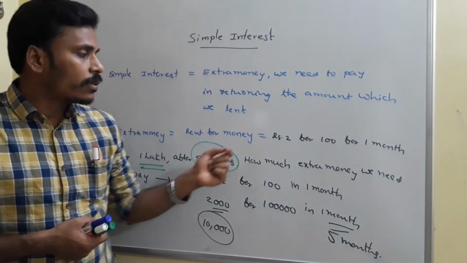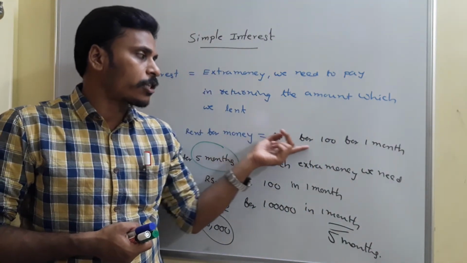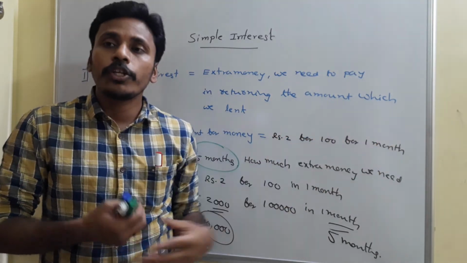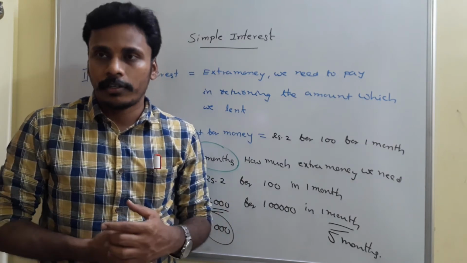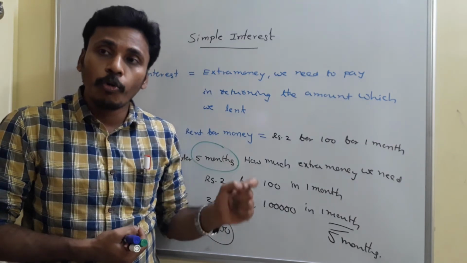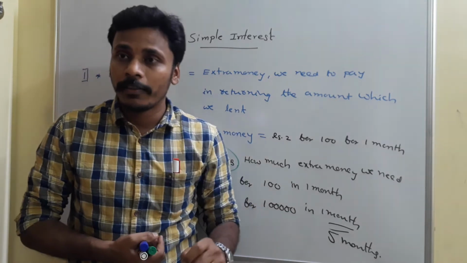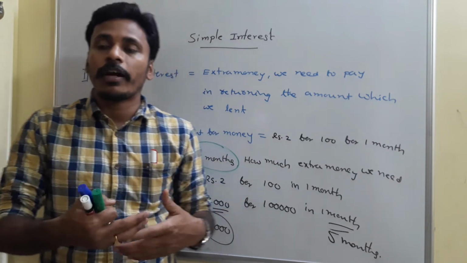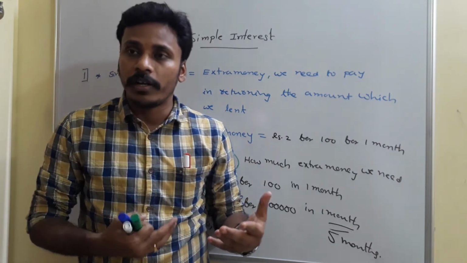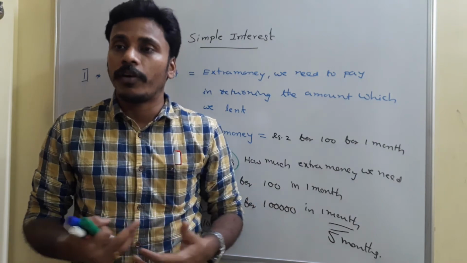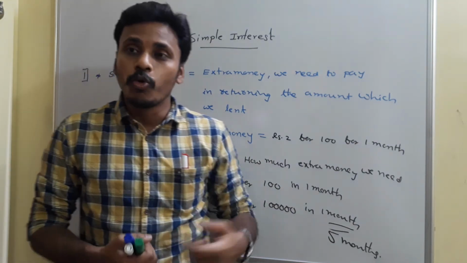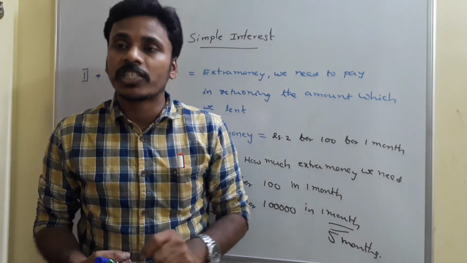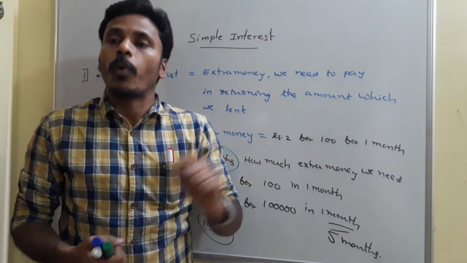Okay, see, this way of expressing the extra money as 2 rupees for 100 rupees for 1 month is usually termed as 2 rupees rate of interest. And if they mention 1 rupee for 100 rupees for 1 month, then it is defined as 1 rupee rate of interest. Usually in regular life we come across words like 1 rupee rate of interest, 2 rupee rate of interest, 3 rupee rate of interest. That 3 rupee rate of interest means we need to pay 3 rupees as extra money for 100 rupees for 1 month.